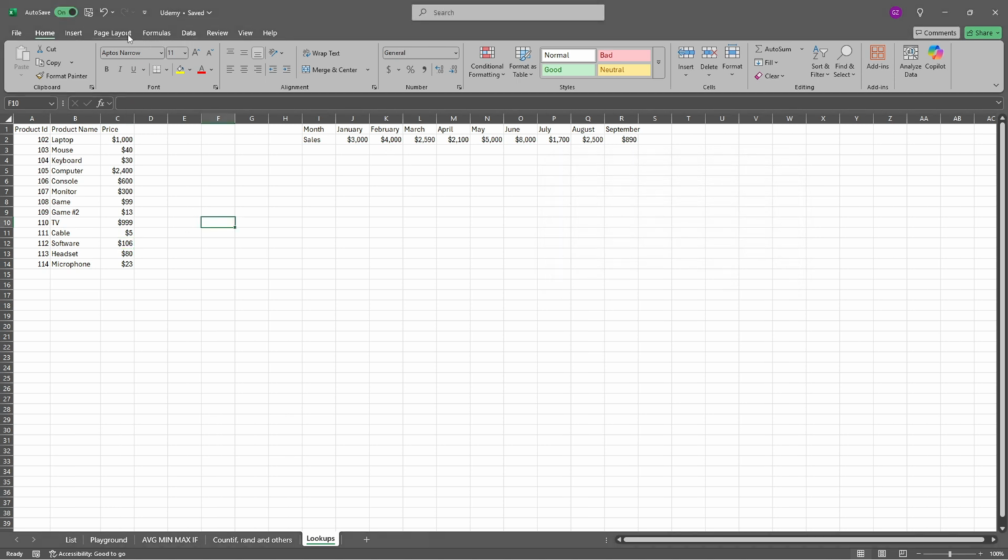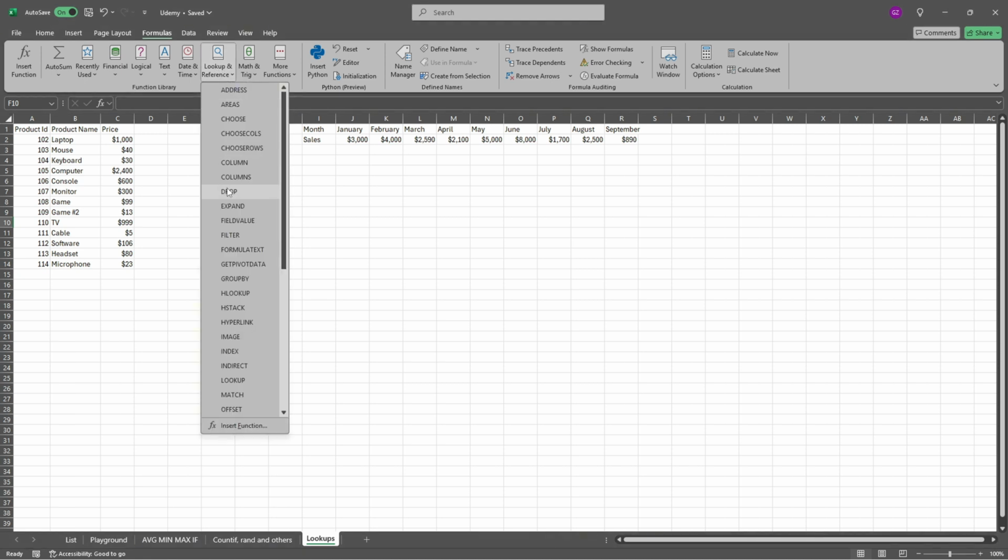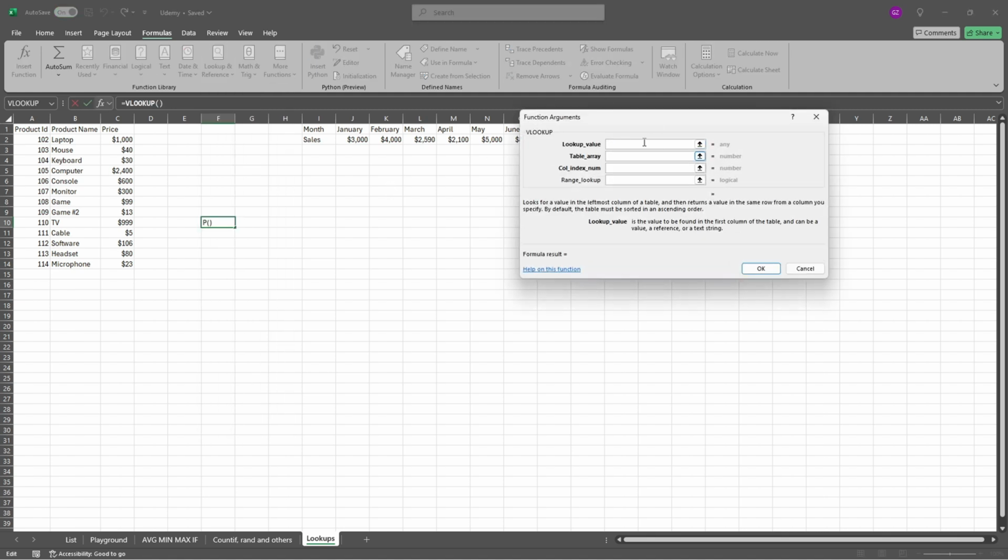How do lookups work? First, we have to go to our very lovely tab called Formulas, and in the Function tab, you've got Lookup and Reference. And here we can just look for the lookup. I'll click it, and here we need to find some kind of lookup value. Yeah, I will stick with 106.